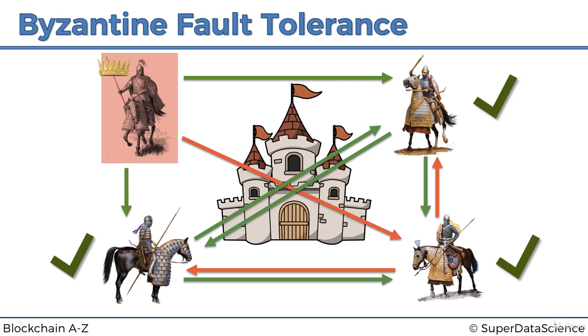And we want to make it as tolerant as possible. So we want to make sure that it's tolerant not only to one attacker or two or three or five, but as tolerant as possible. And that's the whole concept of Byzantine fault tolerance. And this notion is actually used not just in blockchain, as we mentioned at the start of the tutorial. It's actually used in many different places.